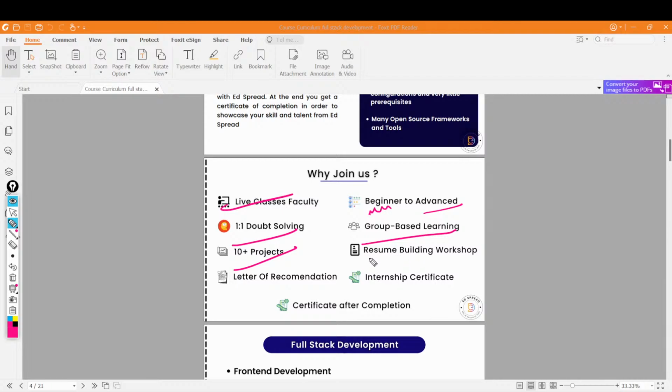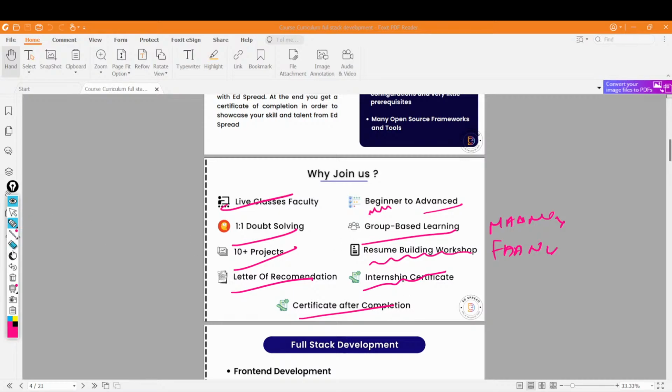Yeah, this is it. A resume building workshop from FANG engineers, right? As they say, MANG nowadays. So these will be there from them. And internship certificates, obviously, since it will prove that you have done an internship from some reputed persons or some reputed companies. A letter of recommendation will also be there, and a certificate after completion, since you have done it, will be there.